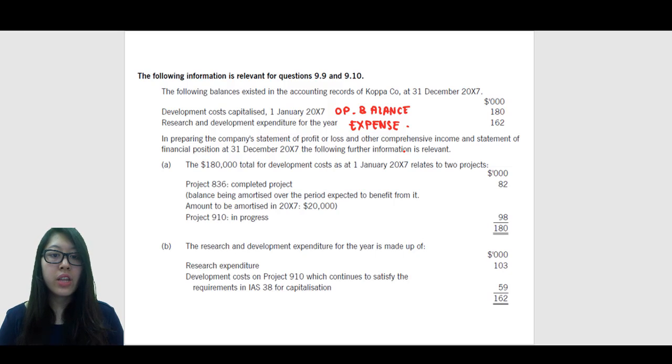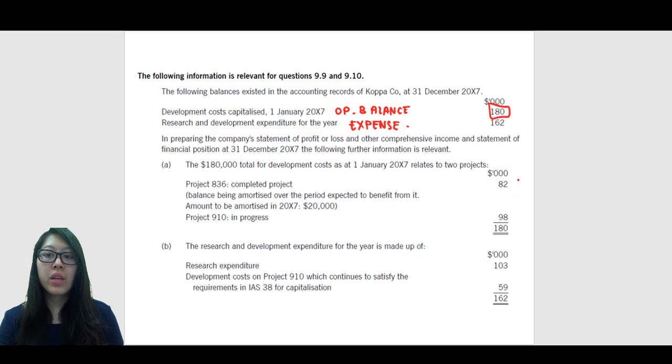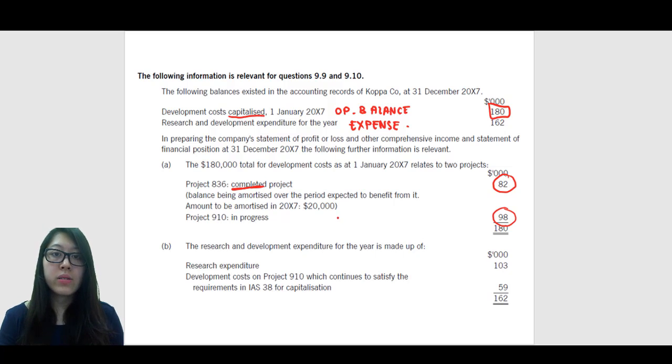A. The $180,000 total for development costs as at 1st January 2007 relates to 2 projects. Project 836 is a completed project. Balance being amortized over the period expected to benefit from it. Amount to be amortized is $20,000. So we understand that inside this figure of 180, there is an $82,000 and there is a $98,000. The $82,000 relates to something that is already done, and because it is already done, it already has been capitalized, which means amortization will begin. That's why it says the amount to be amortized is $20,000.